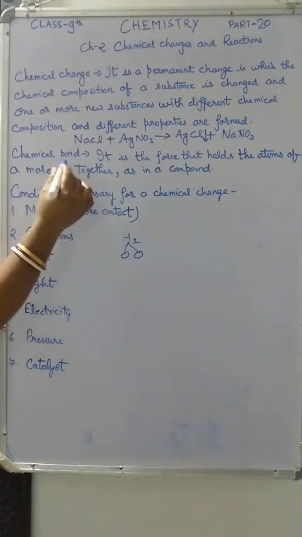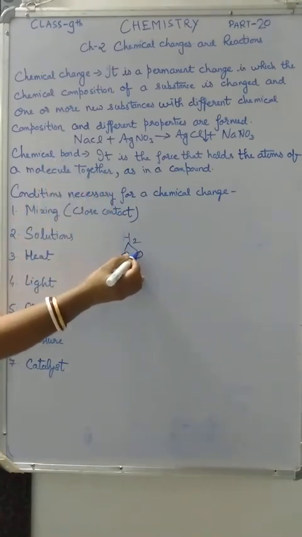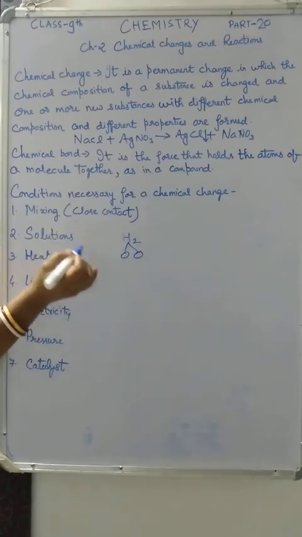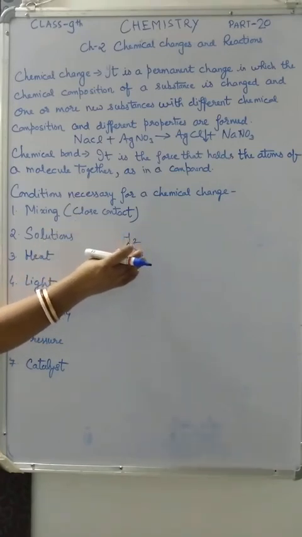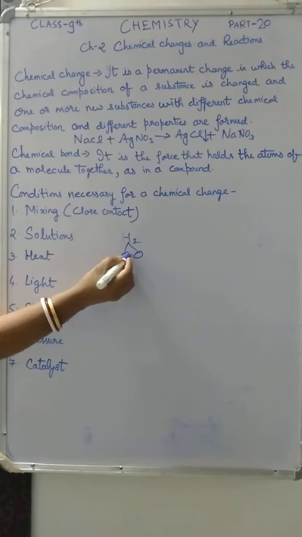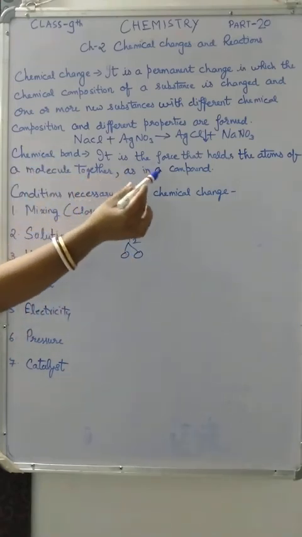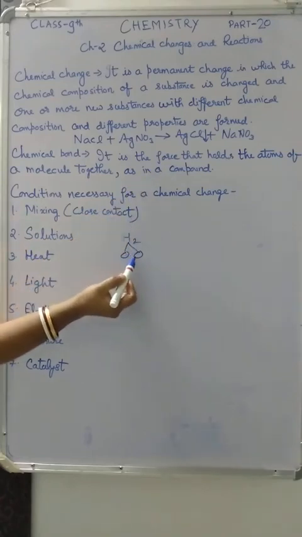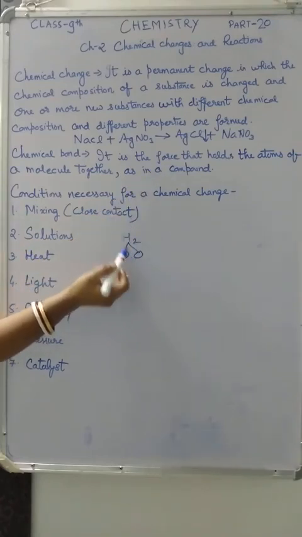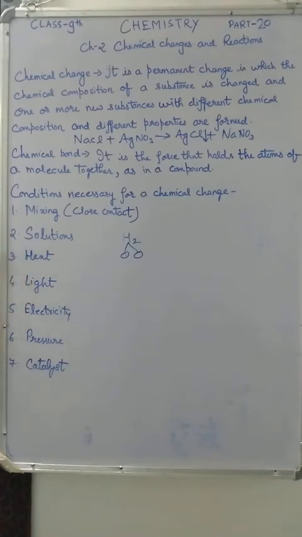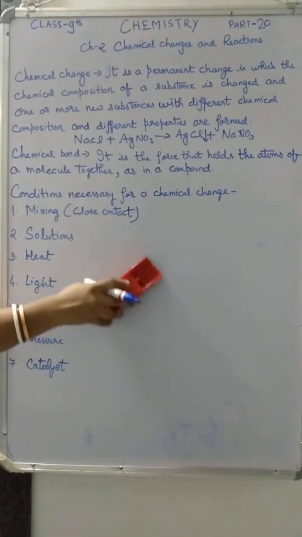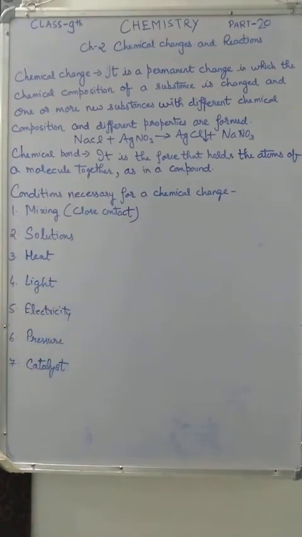With the help of the chemical bond only, these two atoms are held together. The force between these two atoms is called chemical bond. So I hope all of you understood what is a chemical bond.